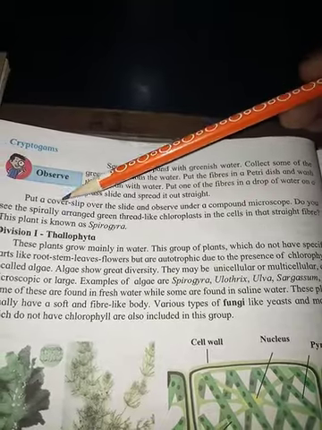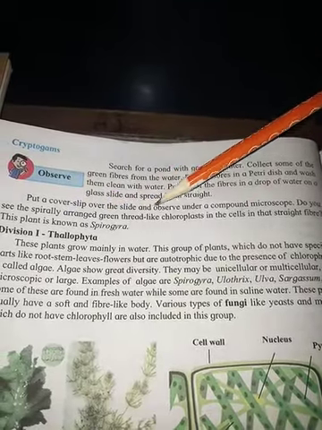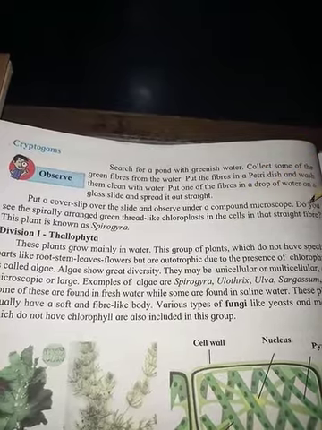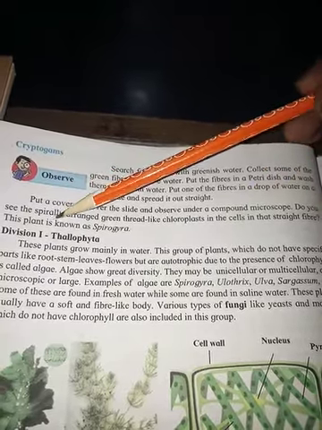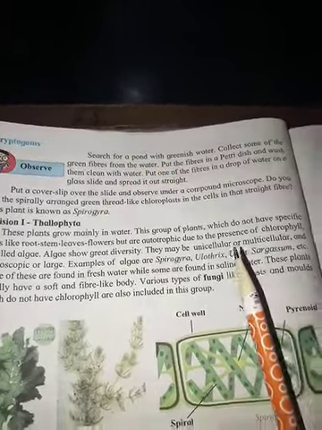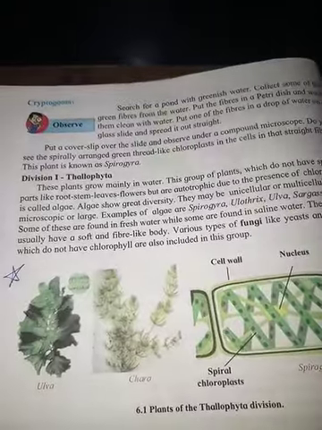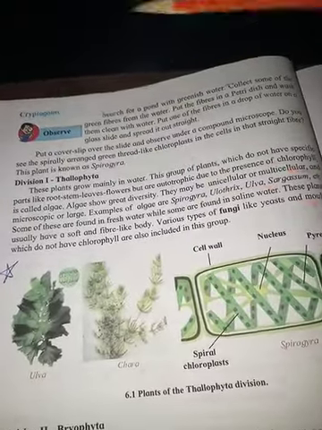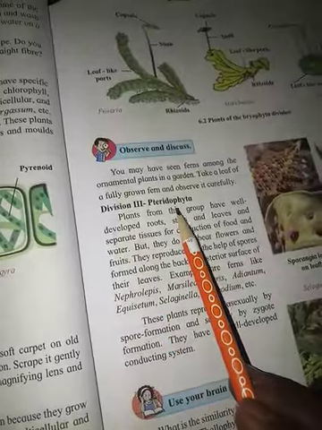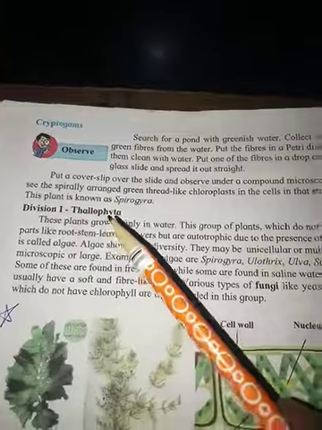Do you see the spirally arranged green thread-like chloroplast in the cells of that straight fiber? This plant is known as Spirogyra. See, these are the cryptogams. Now, after that, there is division 1, that is Thallophyta. Another division is division 2, Bryophyta. Division 3, Pteridophyta. Today we will just discuss Thallophyta.